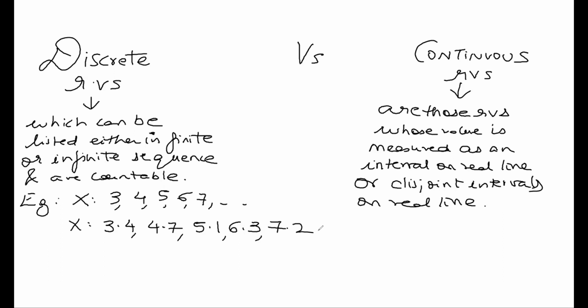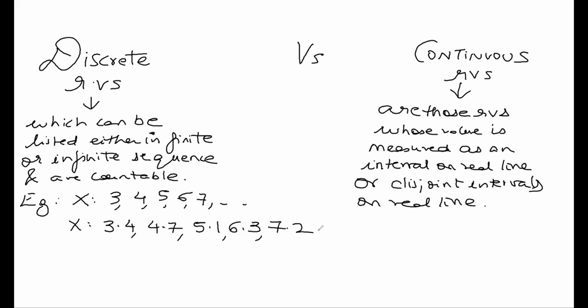Now you can see these are not integers. They are decimal values, but still it's a discrete random variable because I can count them on my fingers: 3.4, 4.7, 5.1, 6.3, 7.2, and so on.